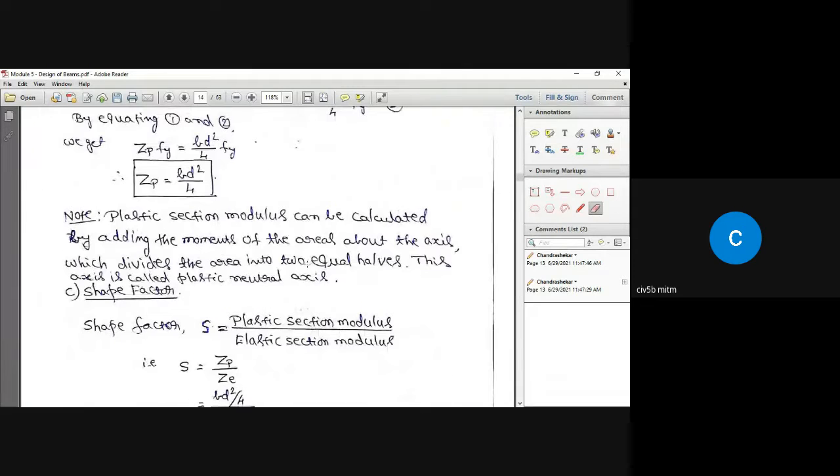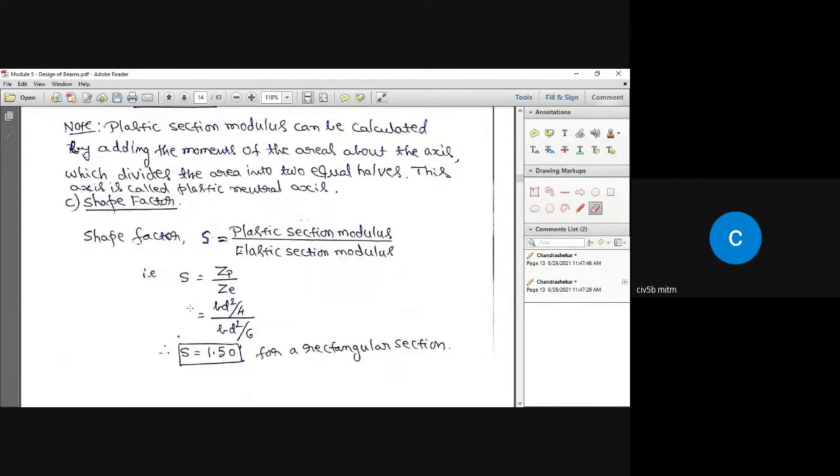Then the ratio of plastic section modulus to the elastic section modulus is called the shape factor S. Okay. So S equal to Zp divided by Ze. Take the values of Zp and Ze, substitute, and we get S equal to 1.50. That is the shape factor for a rectangular section. That is a constant value.